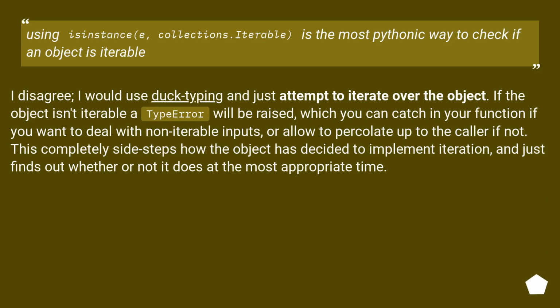Using isinstance with collections.Iterable is the most Pythonic way to check if an object is iterable. I disagree. I would use duck typing and just attempt to iterate over the object. If the object isn't iterable, a TypeError will be raised, which you can catch in your function if you want to deal with non-iterable inputs, or allow it to percolate up to the caller if not. This completely sidesteps how the object has decided to implement iteration, and just finds out whether or not it does at the most appropriate time.